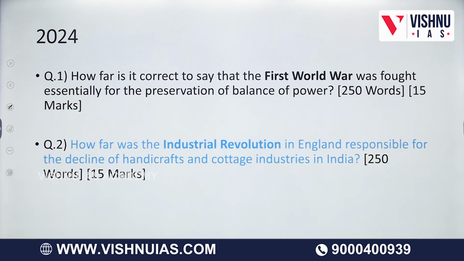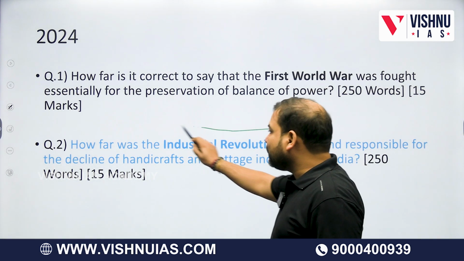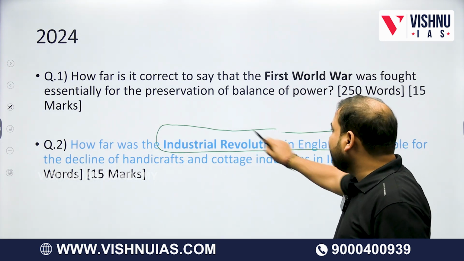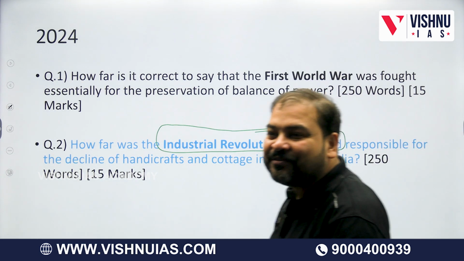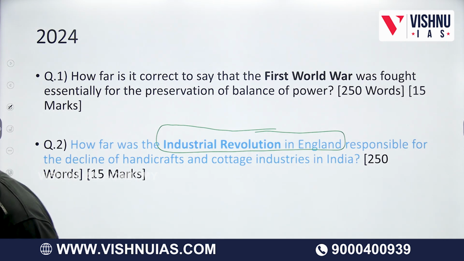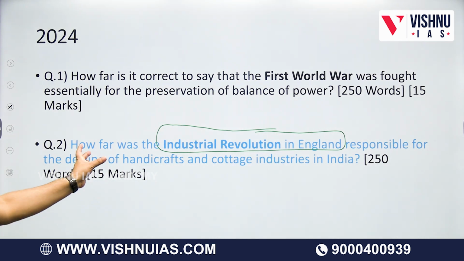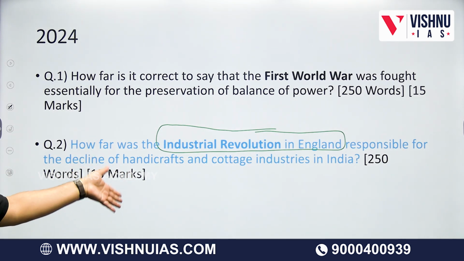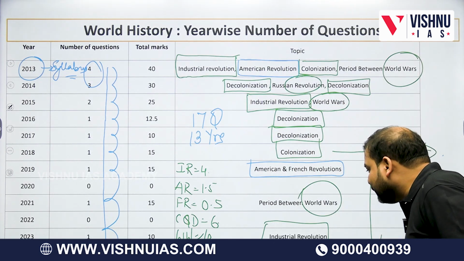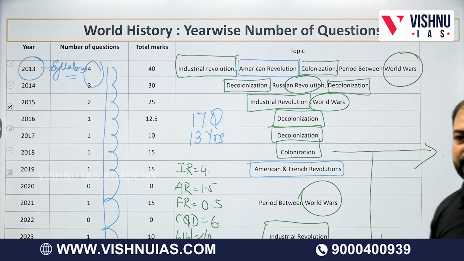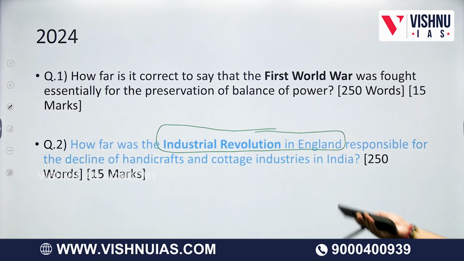Look at question number 2. How far was the Industrial Revolution in England responsible for the decline of handicraft and cottage industry in India? This is a modern history question which we study under economic history of India. Of course, because they have written Industrial Revolution, I have kept it over here. But in reality, I could have said this is not a question of world history. Getting my point?